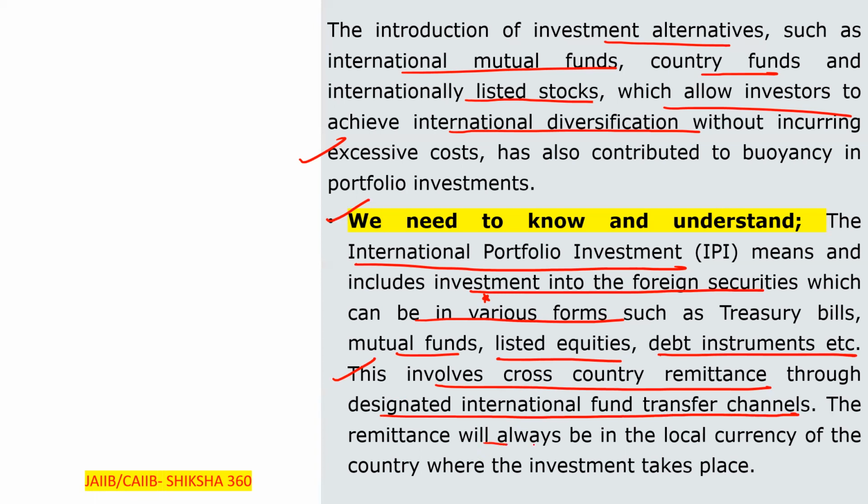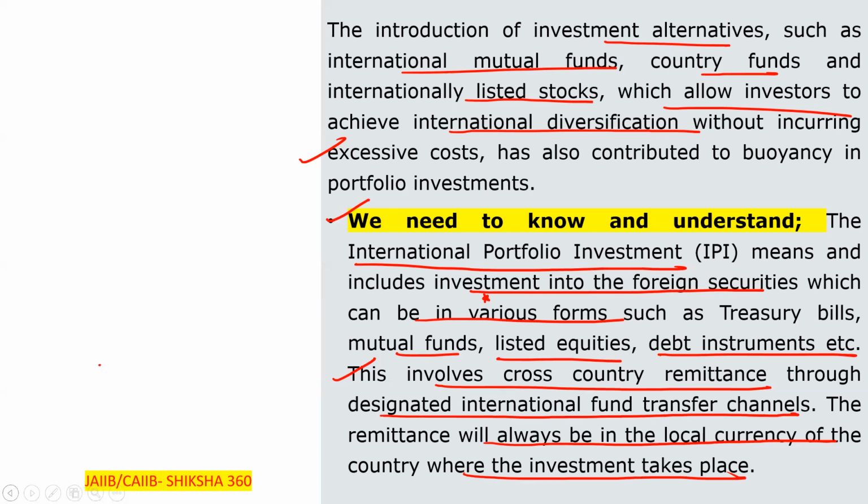The remittance will always be in the local currency of the country where the investment takes place. Clear? Kindly remember that we have to send the funds in that country's currency, or we can say the local country currency.